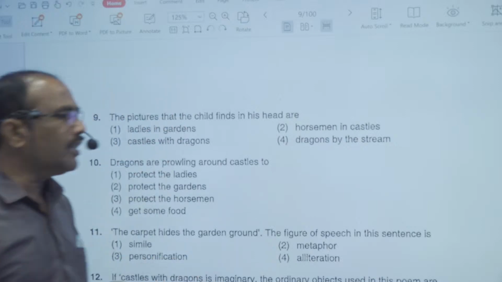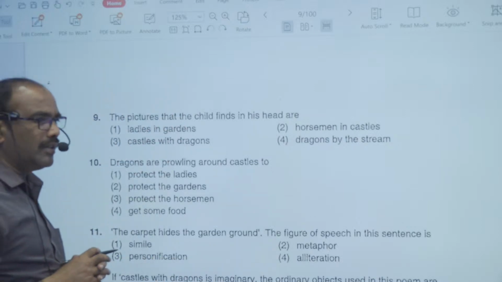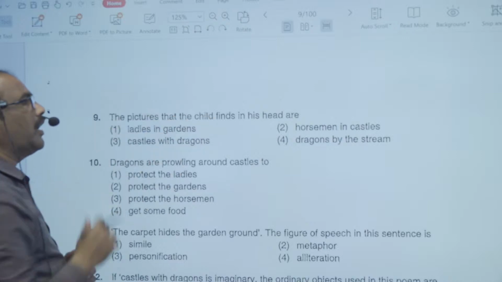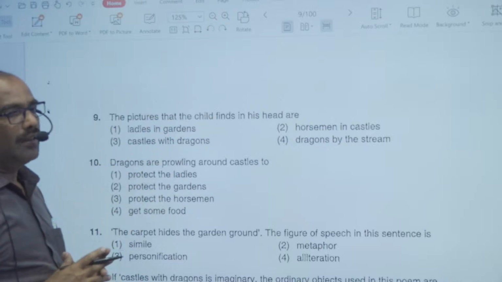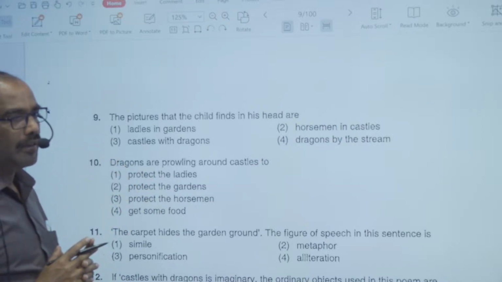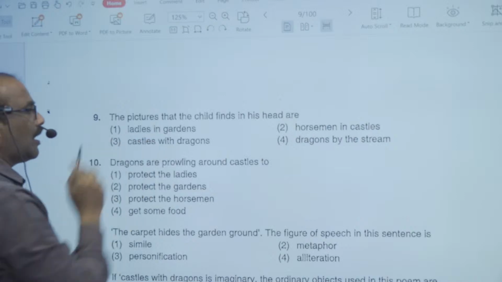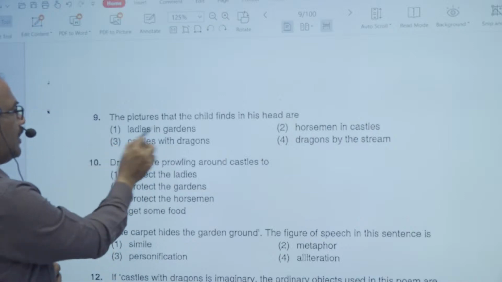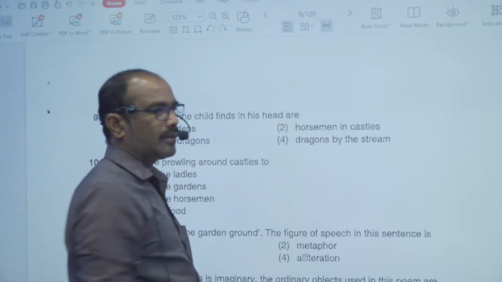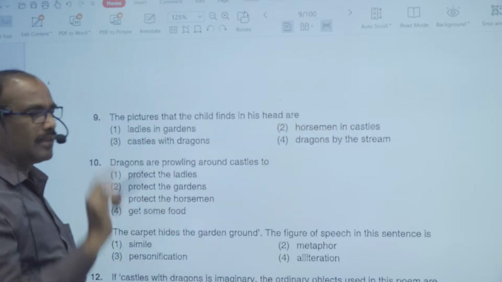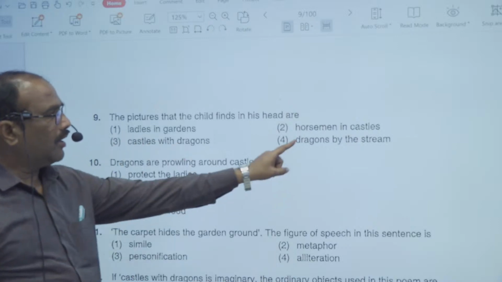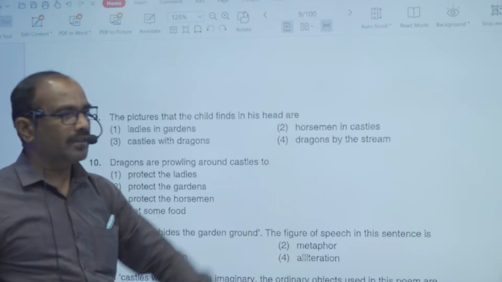So in the imaginary world, what did the child see? The pictures that the child finds in his head are... The question asks what pictures came in his thoughts. The first option, ladies in gardens. Second, horsemen in castles. Third, castles with dragons. And the fourth one is dragons by the stream.